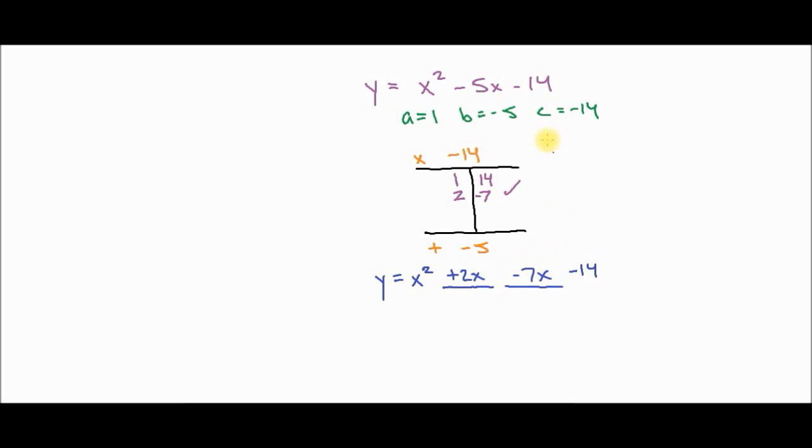Again, class, take a look. This is the same equation as the original. 2x minus 7x is 5x. If we recombine those, we'd go right back to the beginning. So we're good to go.